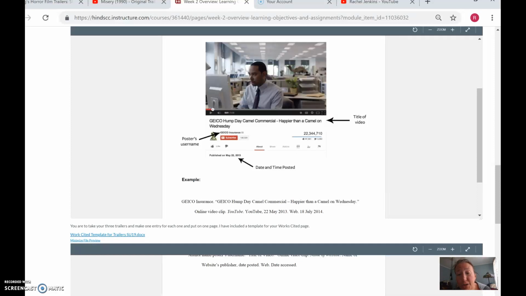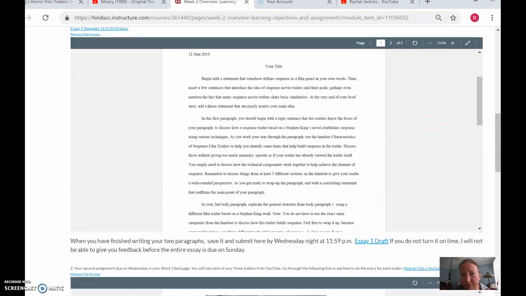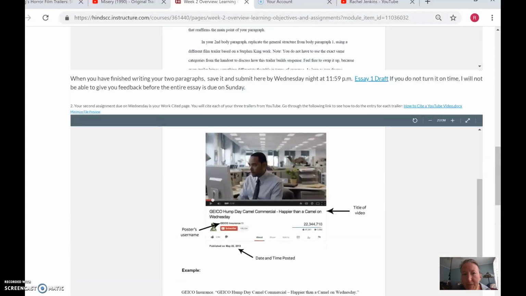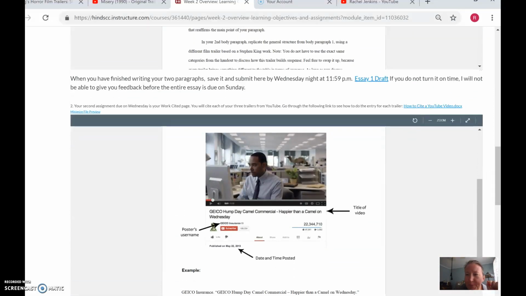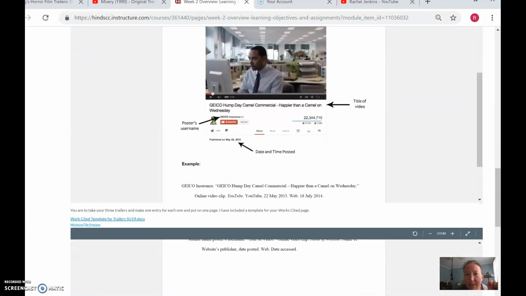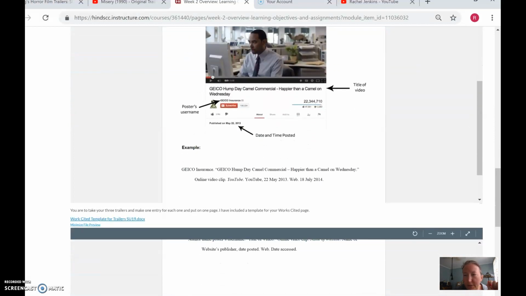Hey guys, I'm going to show you how to do your Work Cited assignment that's due Wednesday night by 11:59. The first thing is I'm in the week 2 assignments sheet that has all your information in it for this week. So I've scrolled down to where it says number 2, your second assignment due on Wednesday. This first sheet tells you what to look for.